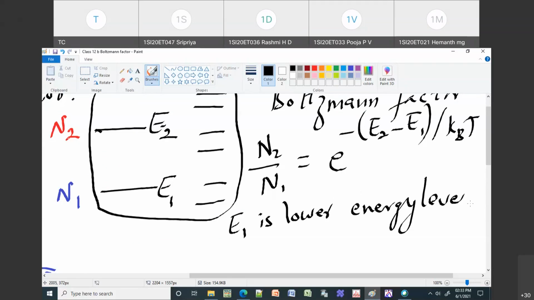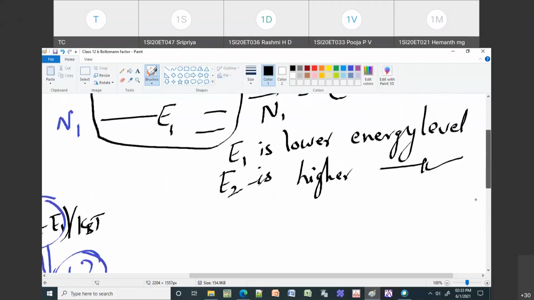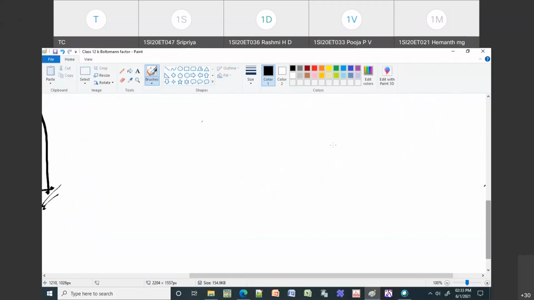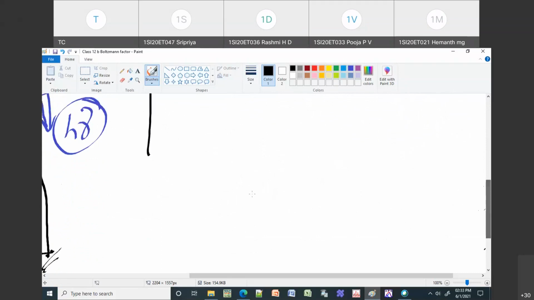These are the two energy levels. This is a continuation of what we did.